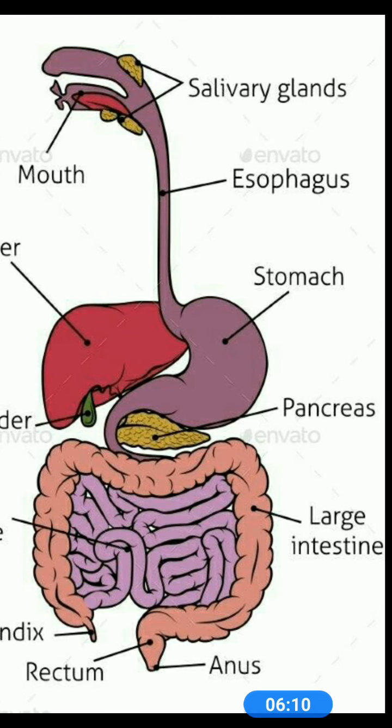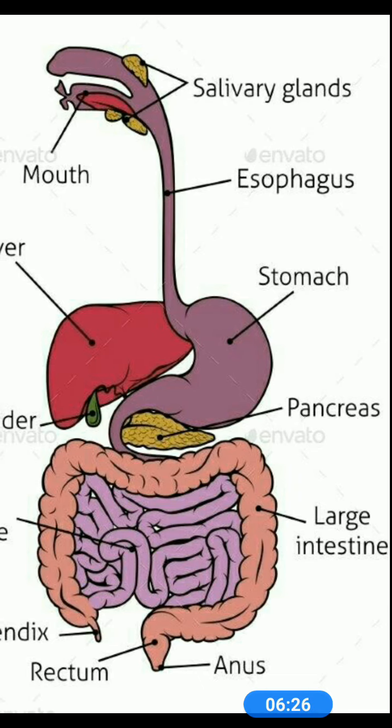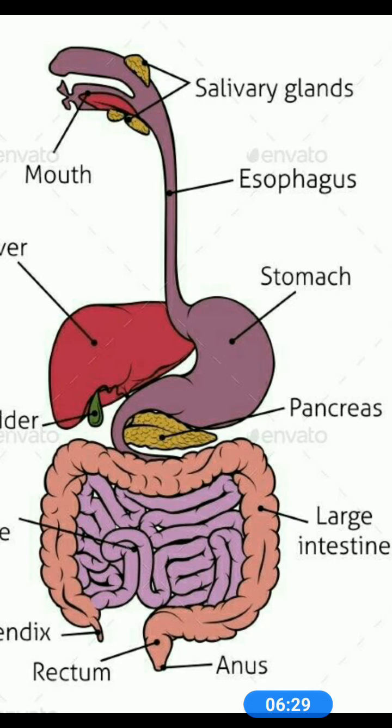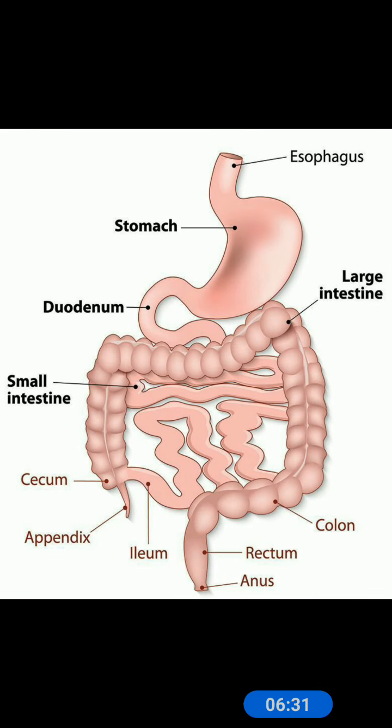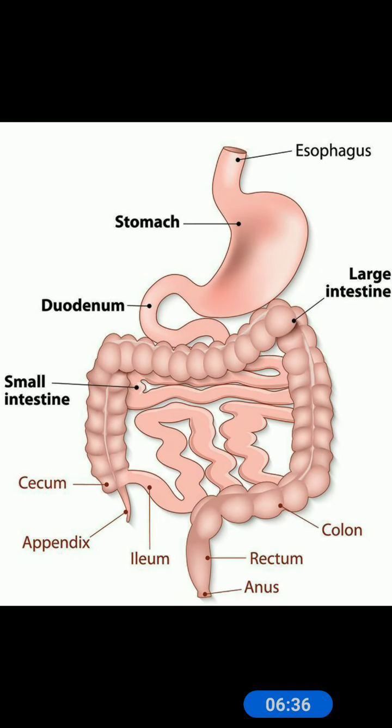Here the food is mixed well with some digestive juices and made into a liquid. A part of digestion takes place here. The mashed food is then sent to the small intestine from the stomach. Here is the stomach. From the stomach, the mashed food is then sent to the small intestine.